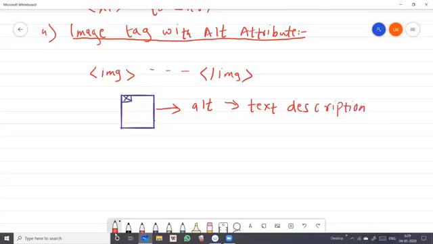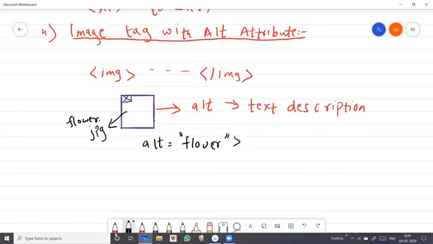Like for example, the image is not visible here. Suppose I had used an image of a flower. If I move my mouse on the image, I'll get an alternate text that it is a flower.jpg or flower only. Whatever you give in your alt, it will display the same alt. For example, alt equal to flower. So it will show you the description as flower.